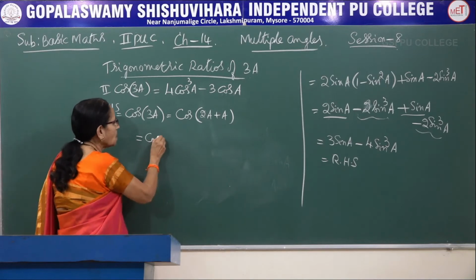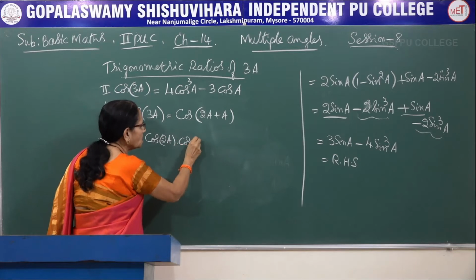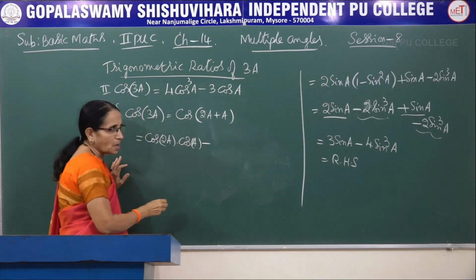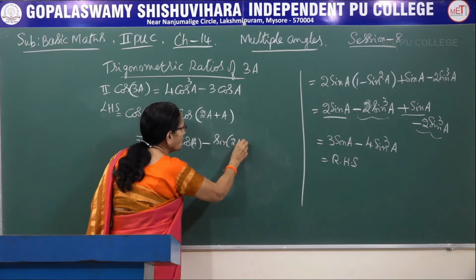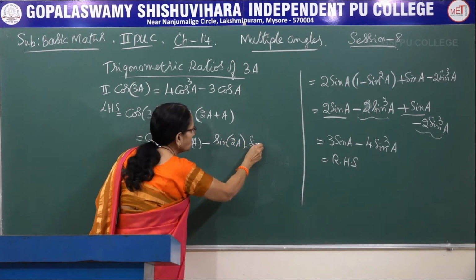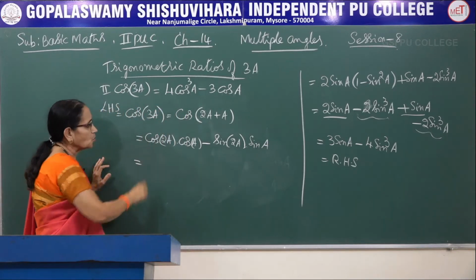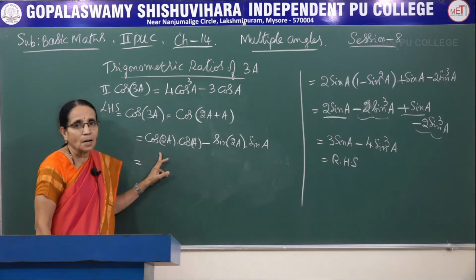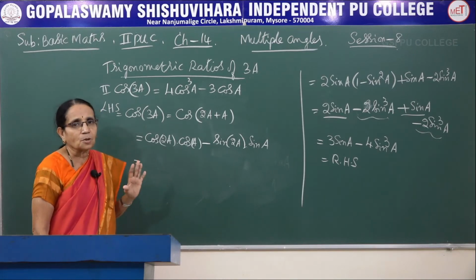That means cos of 2a into cos b, that is cos a, minus sin of 2a into sin b, that is sin a. Now here cos of 2a, so I have to use the multiple angle formula for 2a. Again, cos of 2a has three expansions.